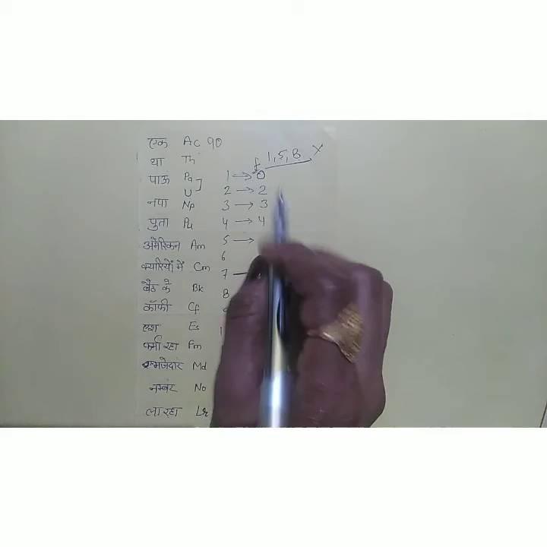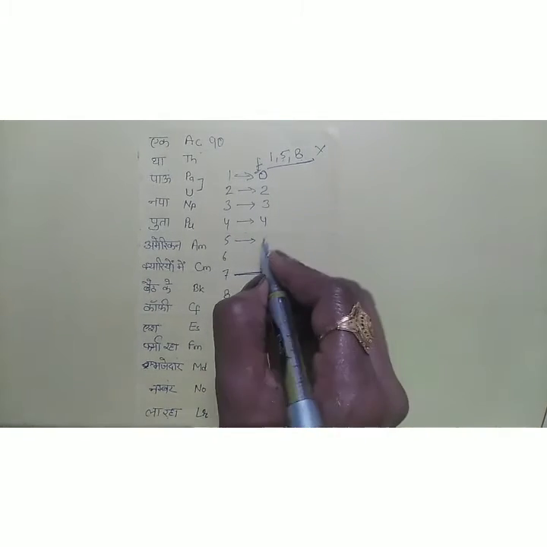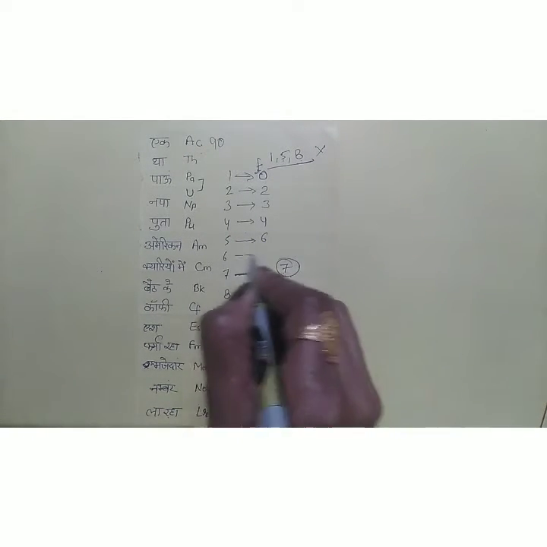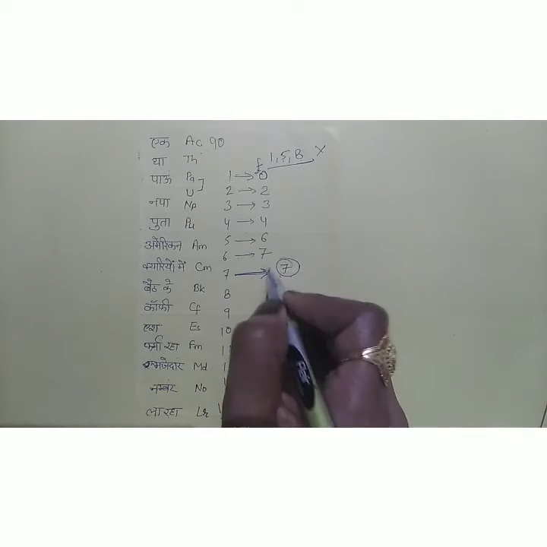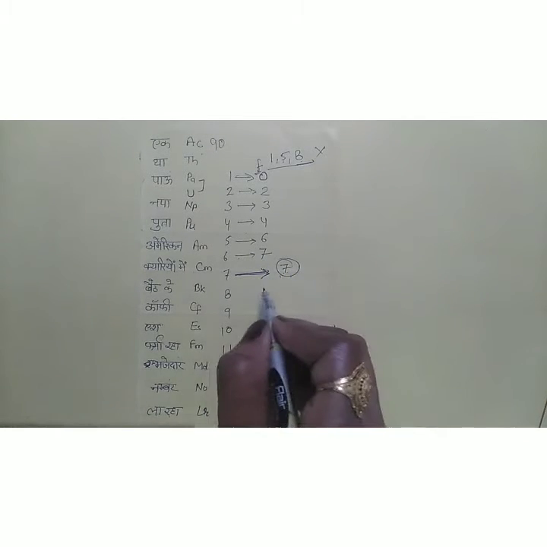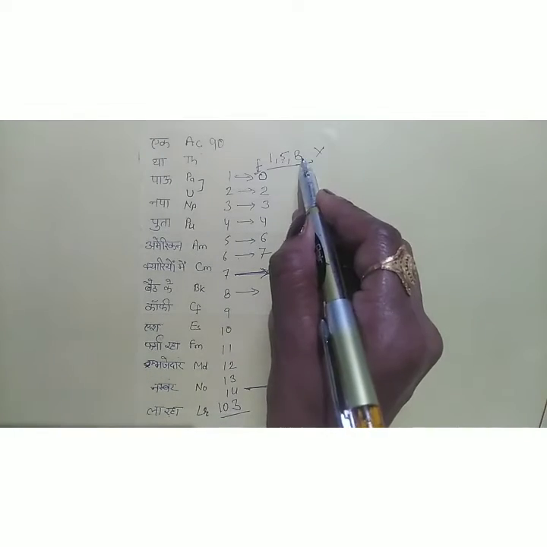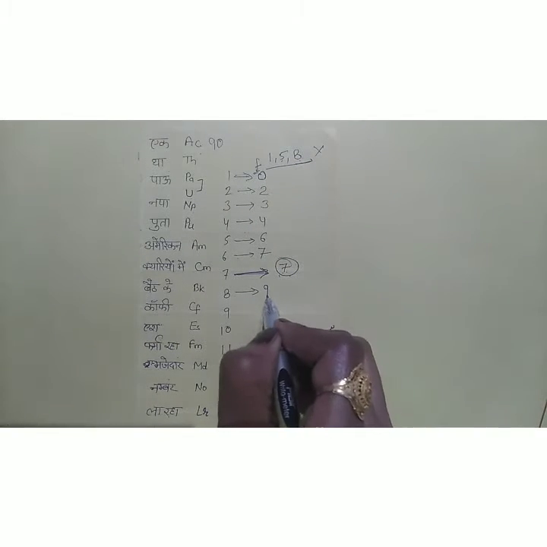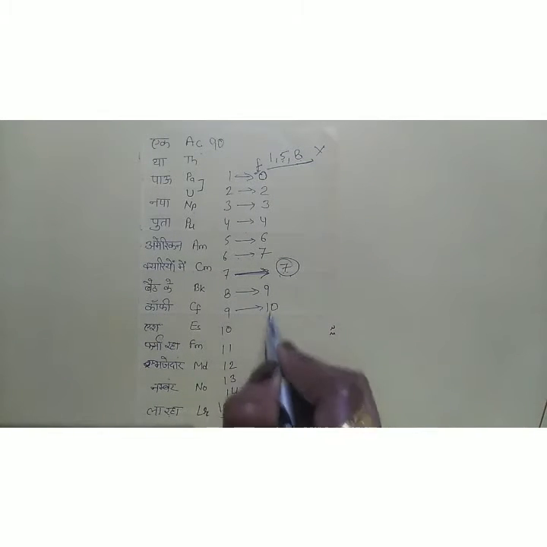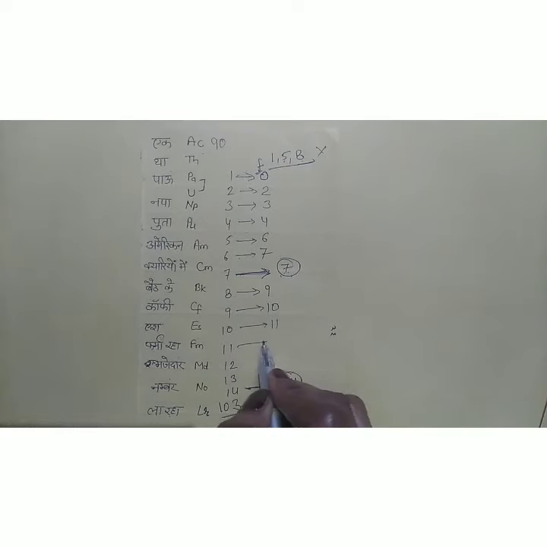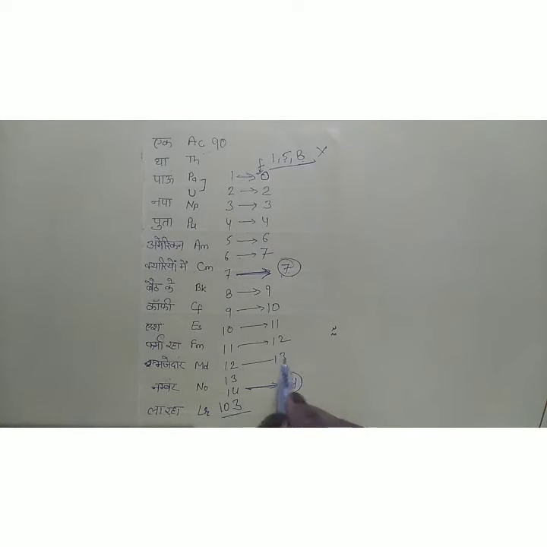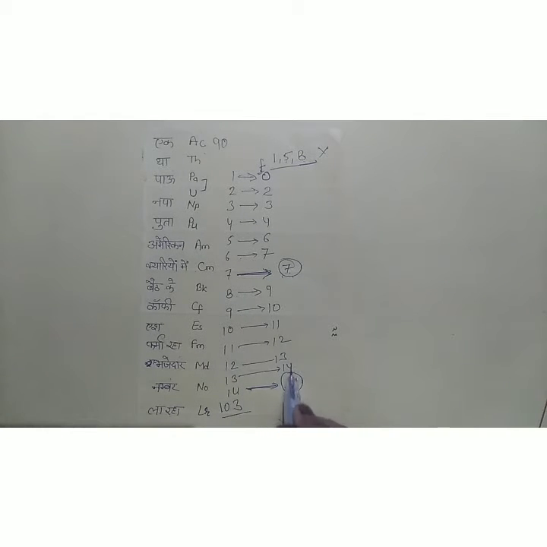Now 5: there is no 5, so that will be 6, then 7, 7 again. Now it should be 8, but 8 is also absent, so it will be 9, then 10, 11, 12, 13, and 14, and 14 is repeated again.